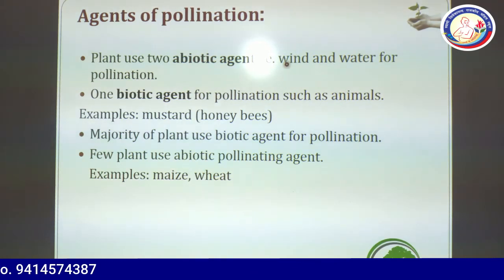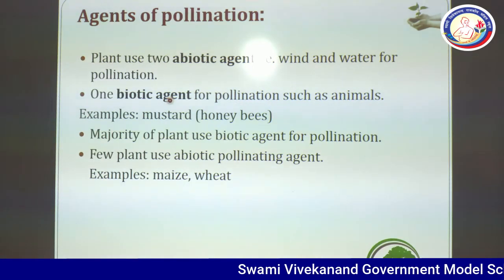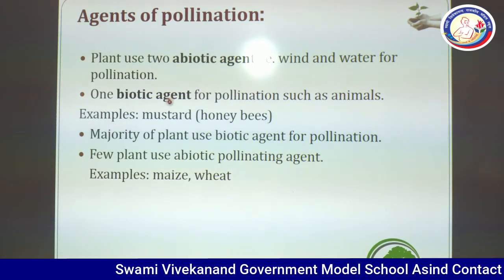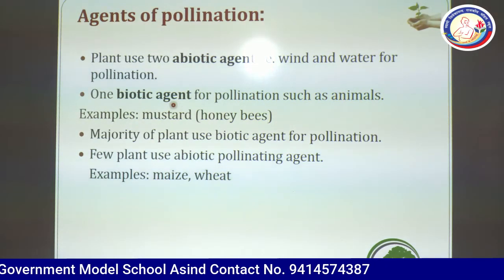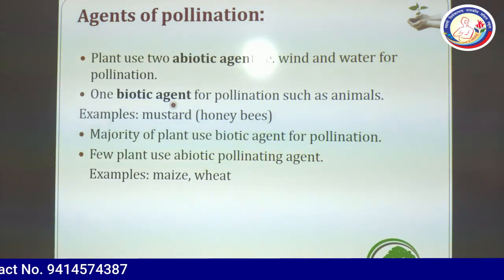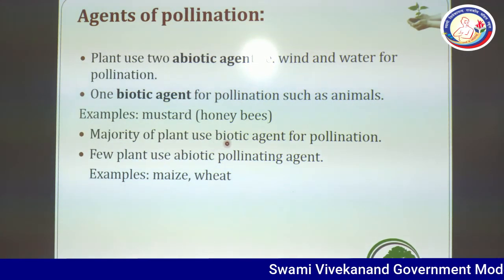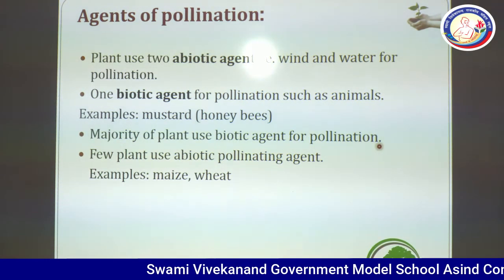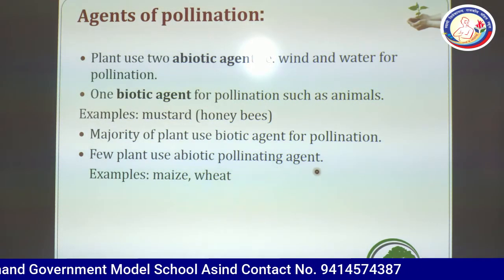Abiotic agents are wind and water, while biotic agents may be different animals like honeybees, ants, bats, snakes and many more. The majority of plants use biotic agents for pollination and few plants use abiotic pollinating agents.